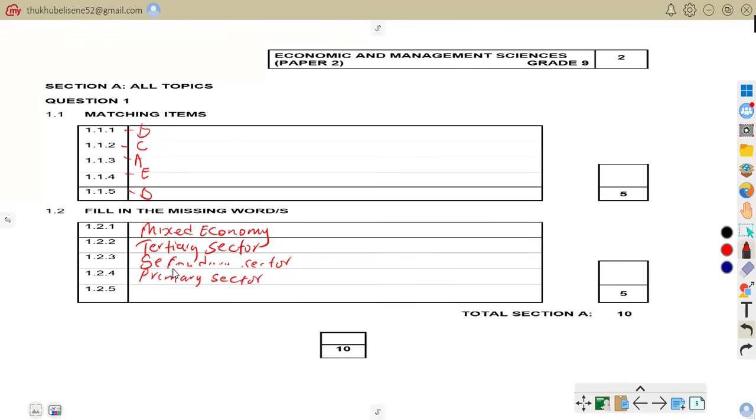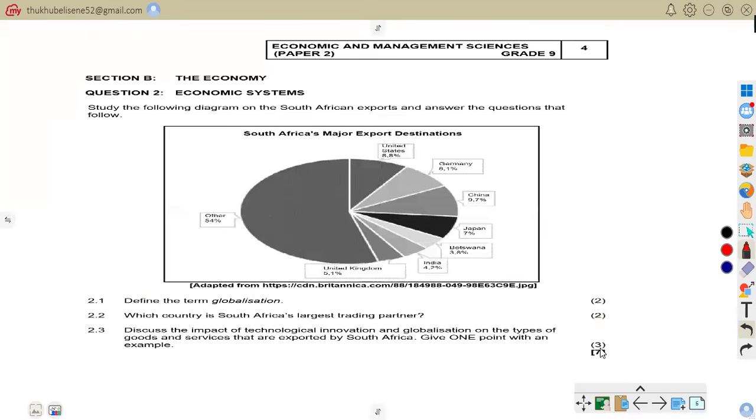Remember here it's secondary sector. So here we have said it's economic cycle or circular flow model. So that is all about question 1. And then in section A, you are to get your 10 marks. So now let us attend to question 2, section B.